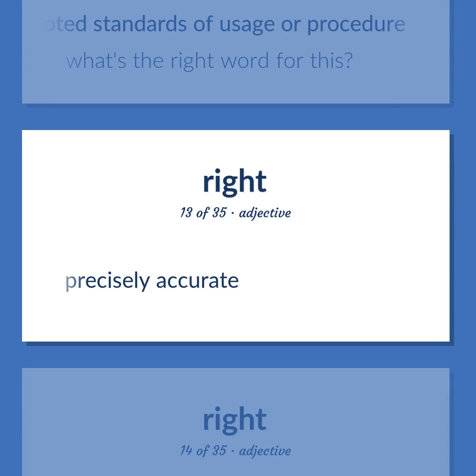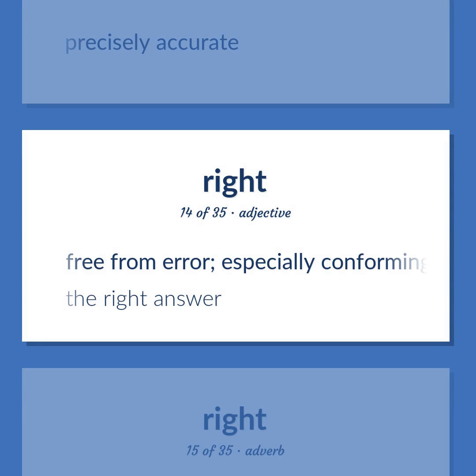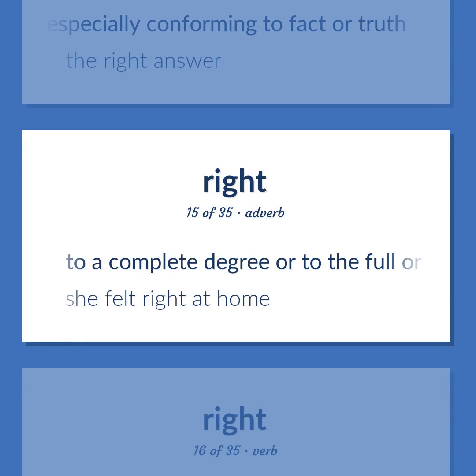Precisely accurate. Free from error, especially conforming to fact or truth. The right answer. To a complete degree or to the full or entire extent, whole, is often used informally for wholly. She felt right at home.